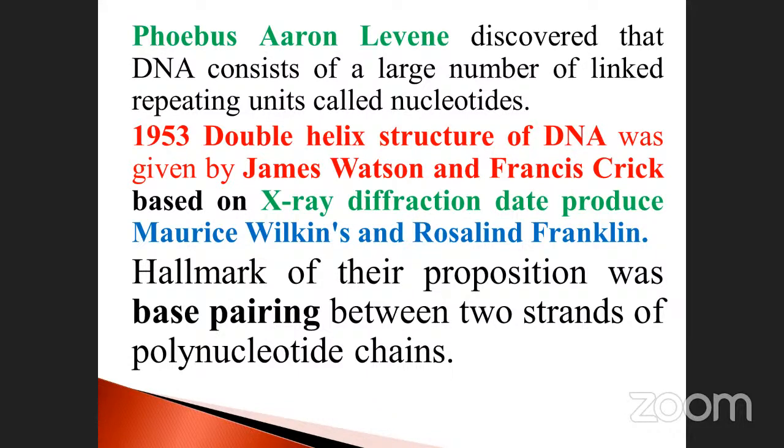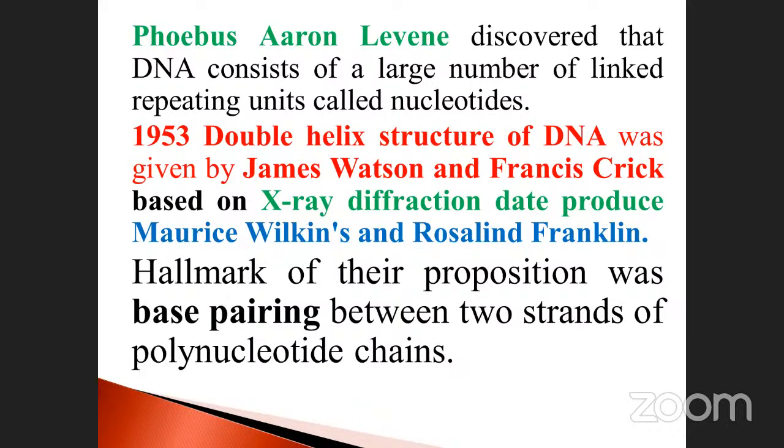Don't forget, this part is very, very important. How was the DNA molecule discovered? With the help of the scientists Maurice Wilkins and Rosalind Franklin, based on X-ray diffraction.